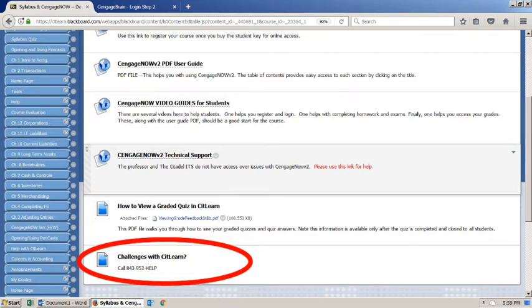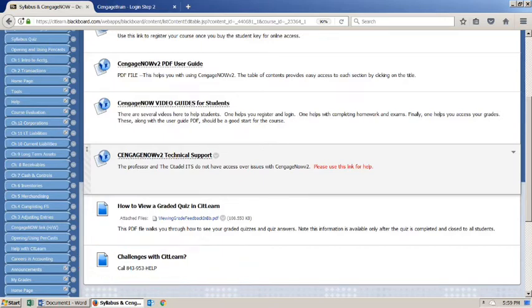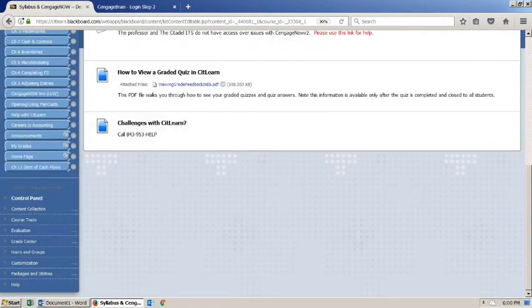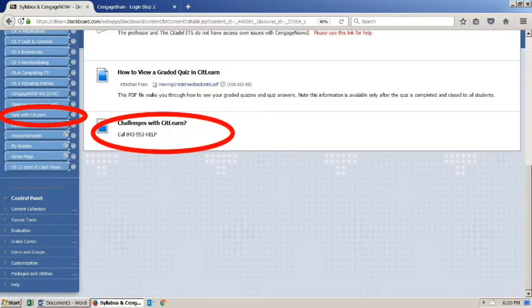There's also a place where you can ask questions that you will find on one of the tabs. Let's see if I can find it over here on the side. Not finding it right off the bat. Let me see. Because sometimes you get a little hiccup here and there with CitLearn that you might need some help. There we go. It's located right here. It's called Help with CitLearn. You can use this, or of course you can call this phone number.